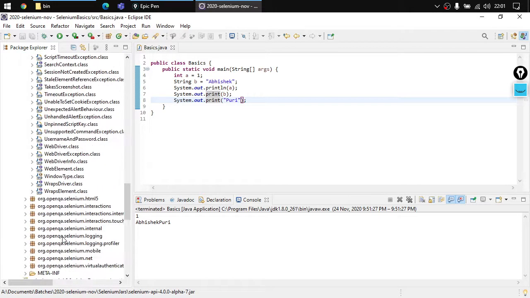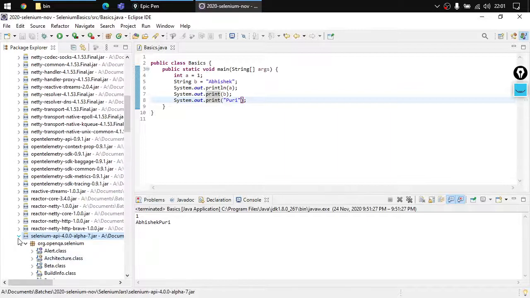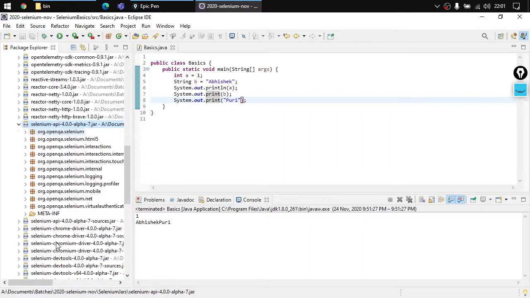We have all the class files here, right? These class files are categorized under different packages. We have a package named org.openqa.selenium. Then we have a package named org.openqa.selenium.html5, and so on. So these are the different packages we have.